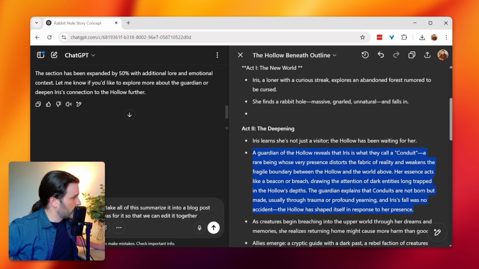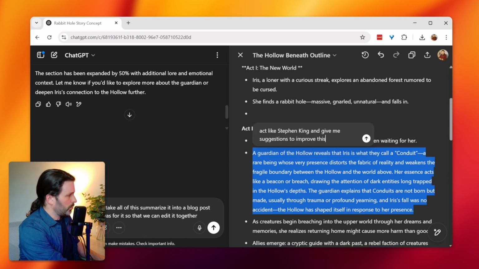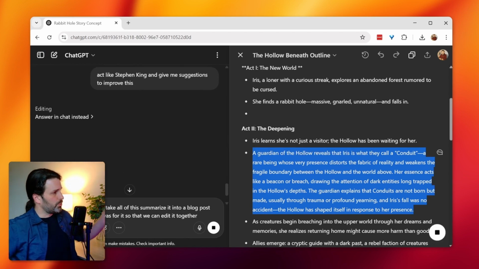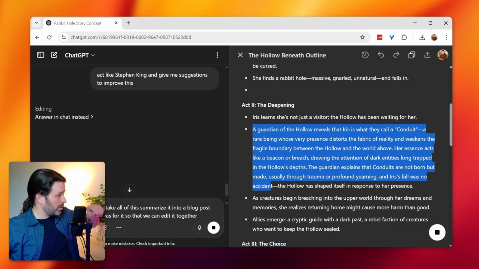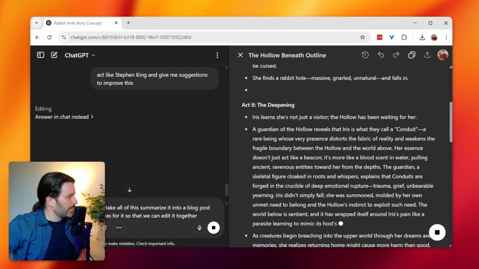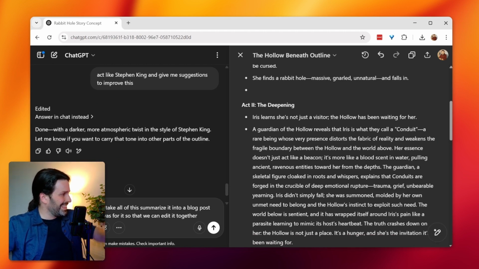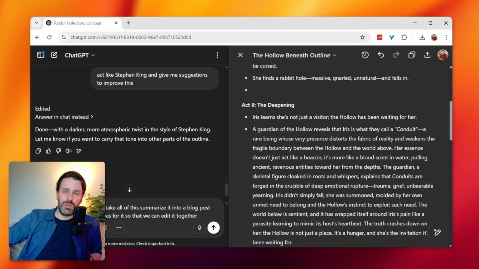You can also go something like this, which is what I like to do, and go pretend or act like, for example, Stephen King, and give me suggestions to improve this. And then hit enter. Over on the left, it's now going to start giving you feedback. There you go. Well, see, it's chronicling it on the left, it's going full Stephen King over on the right.